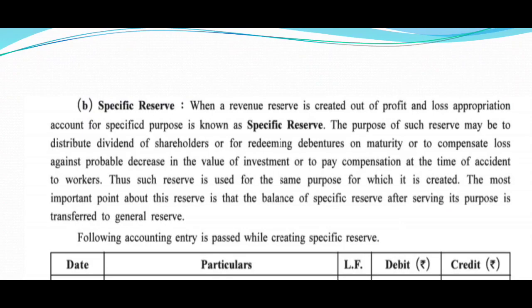And the most important point about this reserve is that the balance of specific reserve after serving its purpose is transferred to general reserve. So friends, simple: specific reserves are created out of revenue profit, for a specific purpose, and they are utilized for the same purpose for which they are created. What else? After serving the purpose, the balance of such reserves is transferred to general reserve. So they become general from specific, but after serving that particular purpose. Right?